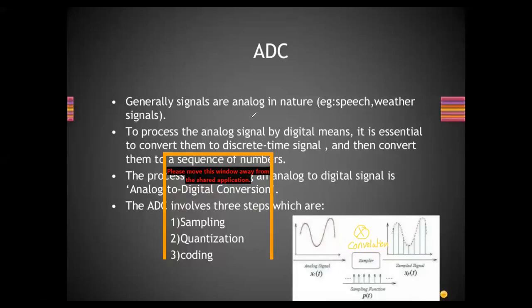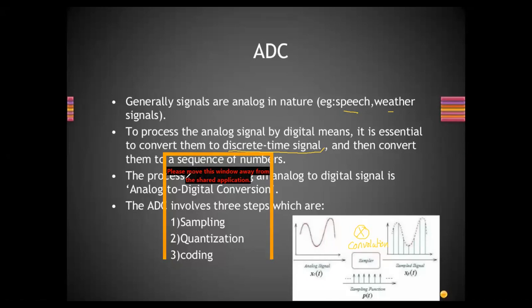Generally signals are analog in nature. As I have told, the speech signal, weather information signal, or whatever signal we consider in day-to-day practice, are all analog in nature. So when we want to communicate those signals with digital media, we need to convert the analog signal into digital form. That signal is called the discrete time signal. And then a sequence number should be given, which we will see in the next slide.